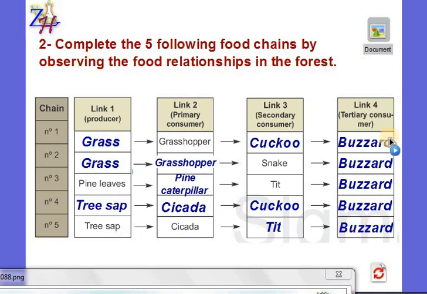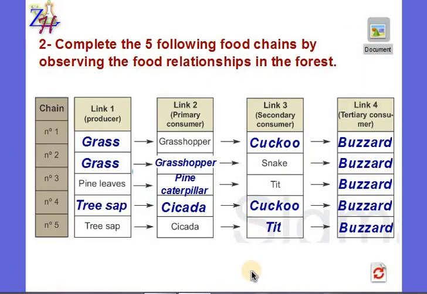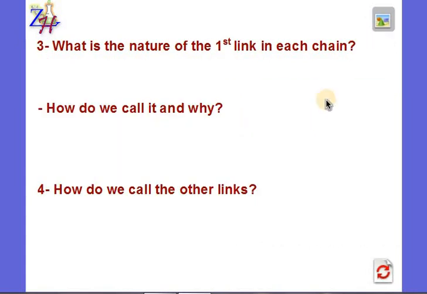I want you to copy these links, these chains on your workbook. Okay? Pause the video to copy them on your workbook. Now, after you've copied the 5 chains on your workbook, we'll start question number 3.